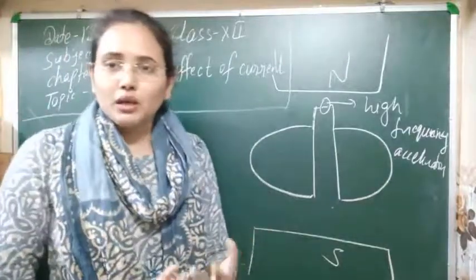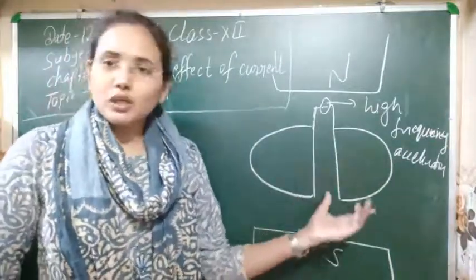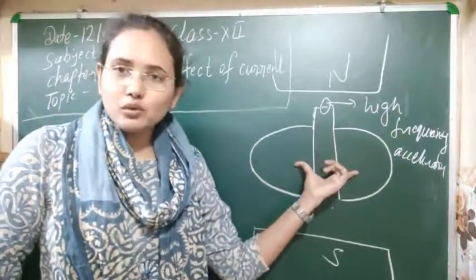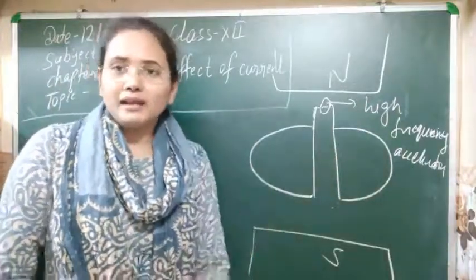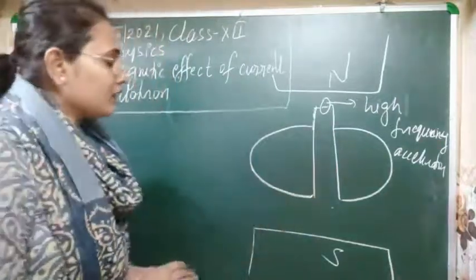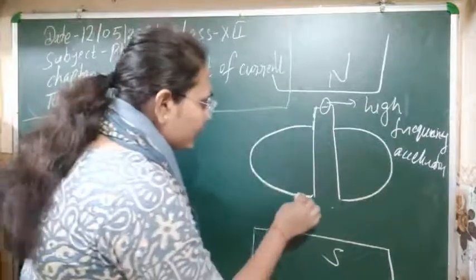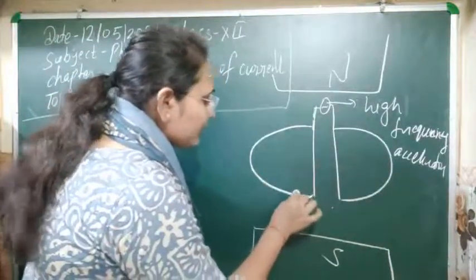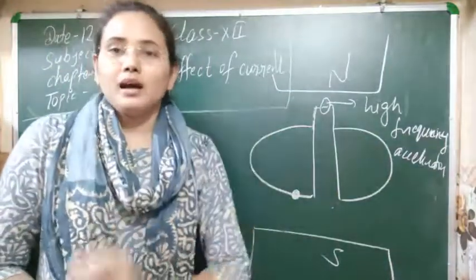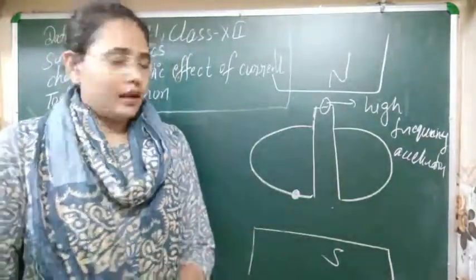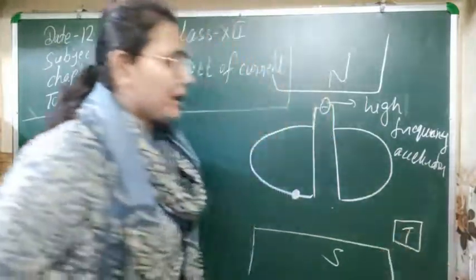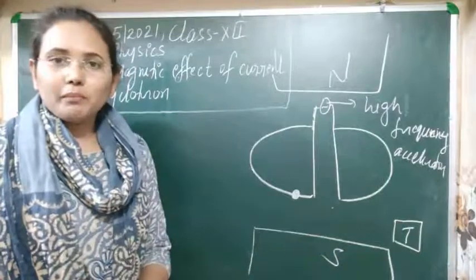I just told you low pressure should be there so that air molecules cannot interact with the particle here. Next thing, here two Ds we are using, that are made up of some metallic conductor. And at the end of these Ds we are making a window here. Window means through which the particle can go outside, and here at any angle we are keeping our target on which we want to bombard the particle.